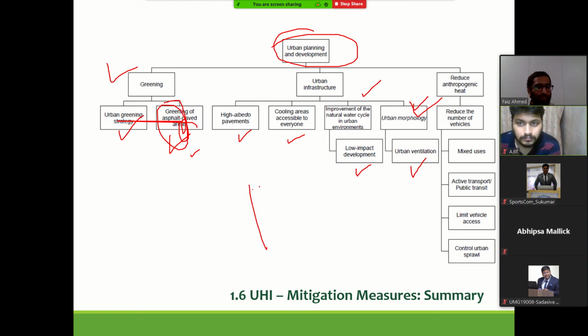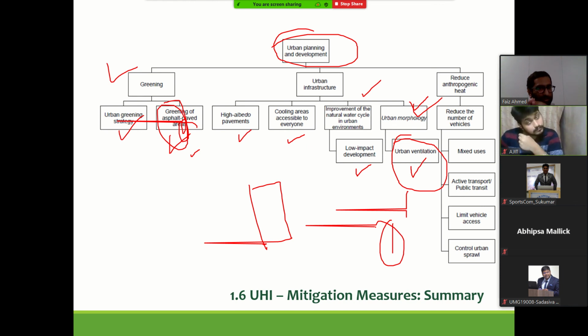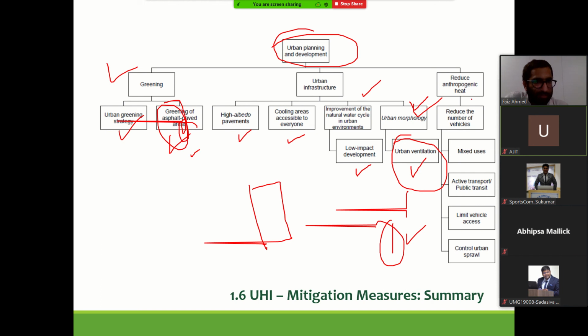Normally we discuss ventilation at the building level. Now we have sophisticated tools to analyze neighborhoods at this urban scale, city scale. And in one of my lectures, I have put what tools we use for all this. At that time, maybe I will show you with some examples how large scale developments are analyzed using these kinds of tools.